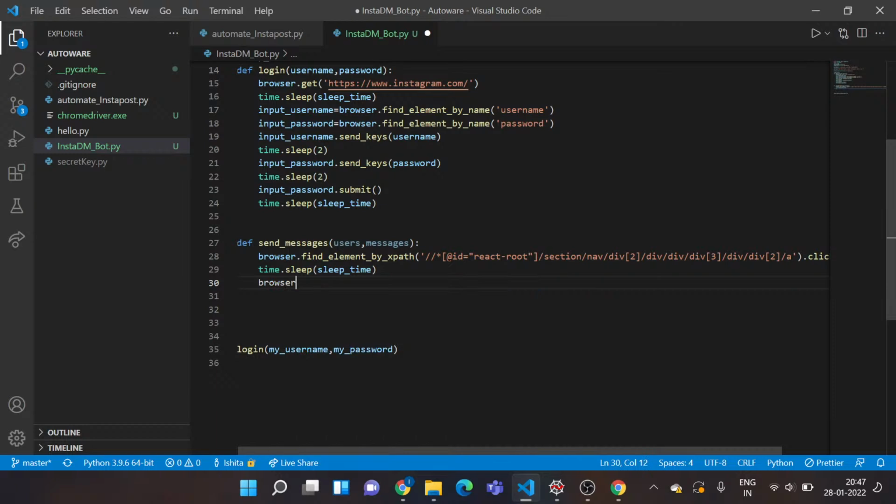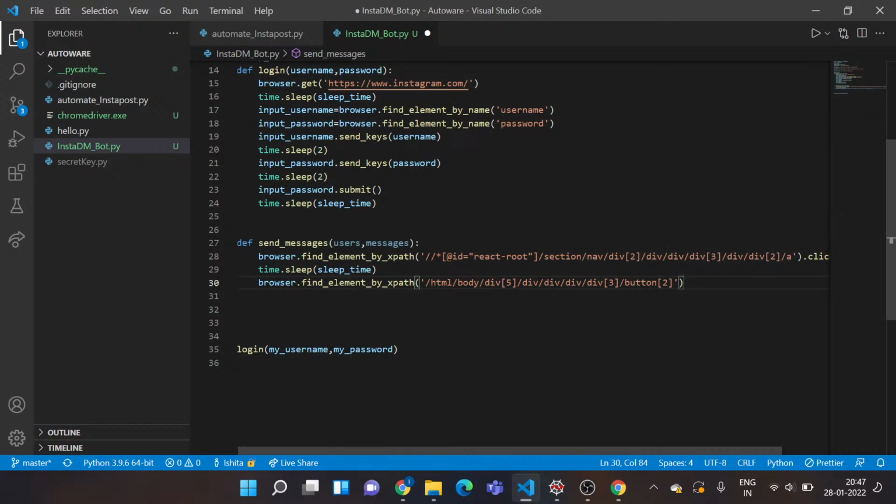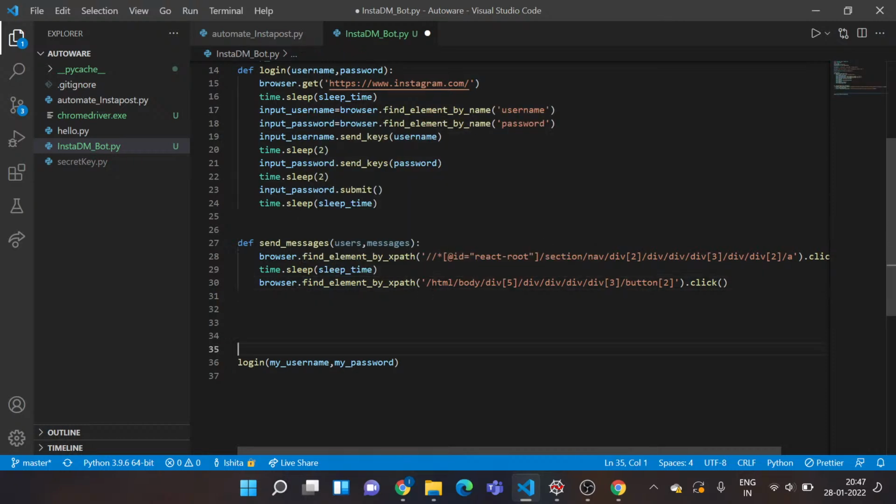Now again, I need to write browser.find_element_by_xpath. I'll provide the XPath, and I want to click on that. So I'll just call this function click. Again, I want to give sleep time because it would take some time for another section of the page to load. Yes, okay.